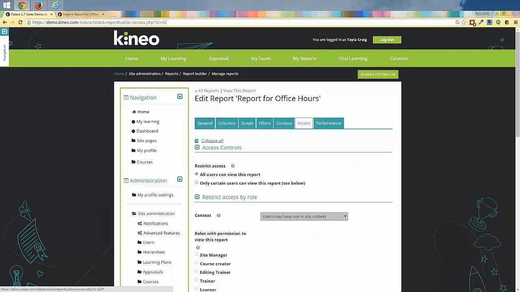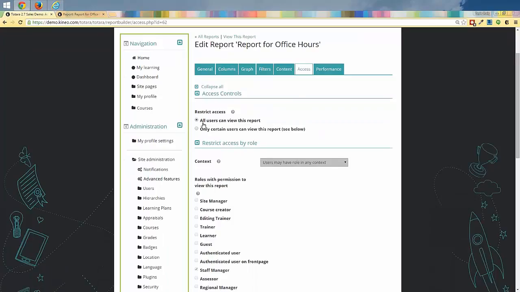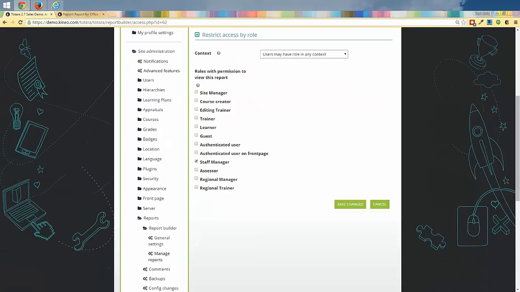Now I'm back as an admin, so let's take a look at the Access tab a little closer. So right now we have it set to all users can view this report. So that's part of the reason why Gary is able to see it, is because we have it set for all users being able to see it. But we can set this to only certain users can view the report.